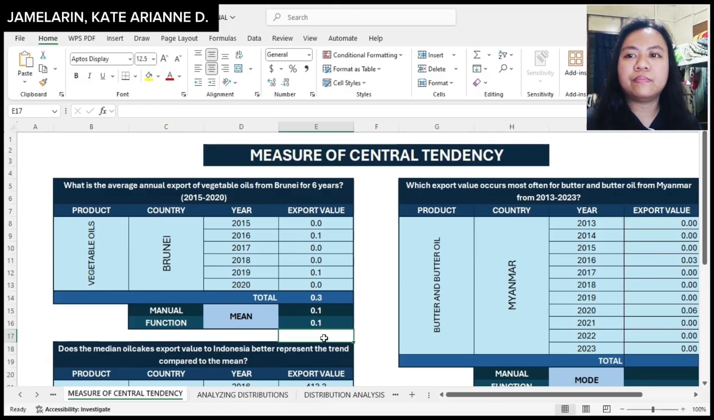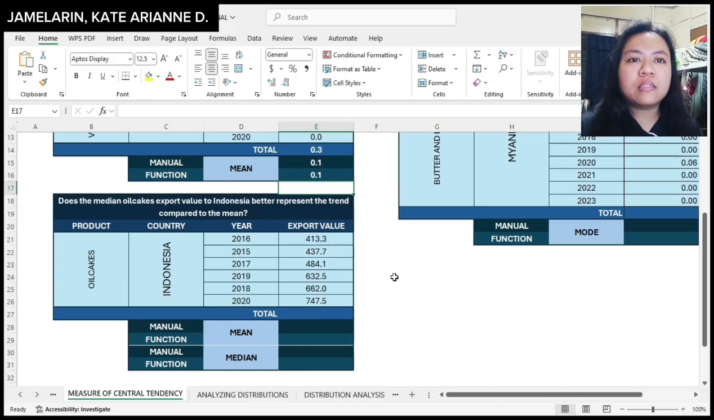0.1. Sa pangalawang data set, dito naman, titingnan ko if does the median of oil cakes export value to Indonesia better represent the trend compared to the mean. So, since alam naman natin kung paano nakukuha ang average, gagawin ko lang ulit ang same formula na ginawa ko for the first dataset na meron ako.